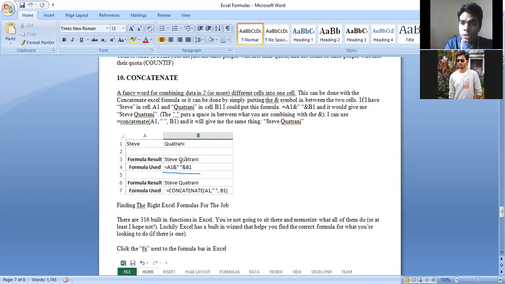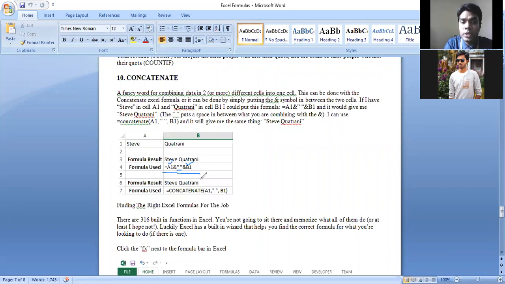Whatever character you give inside this double quotation, it will show that character in between these two strings. Suppose inside A1 I have the first name, and inside B1 I have the last name. And here I am using simply a white space. So this time it will show properly, it will give you first name space last name.